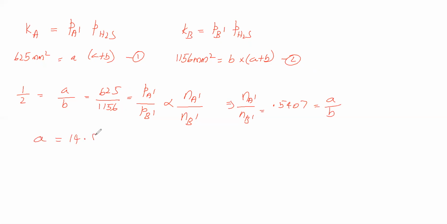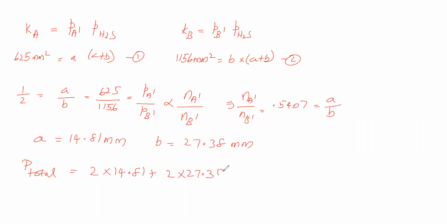A is equal to 14.81 mm and B value is equal to 27.38 mm. So now we got A and B. Now we will go for the total pressure. Total pressure is equal to 2A plus 2B, which we have substituted. We got total pressure 84.38 mm. So as per the third subdivision they said 84.4, that's what we got.